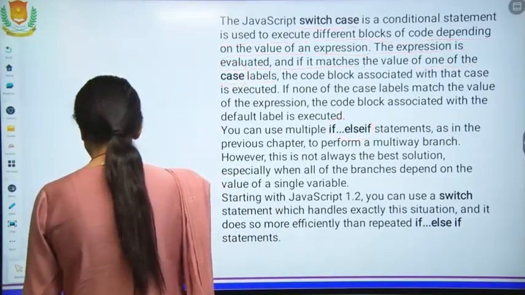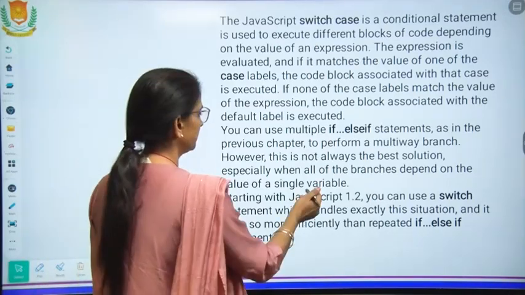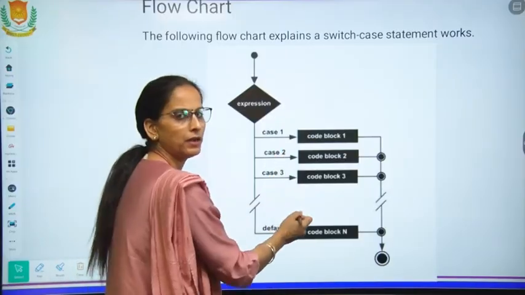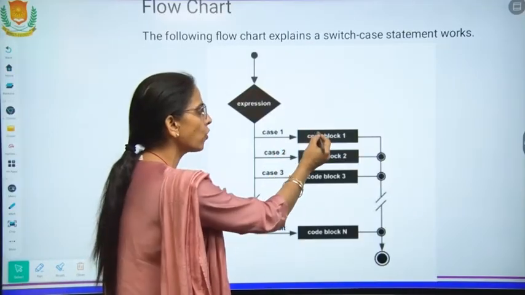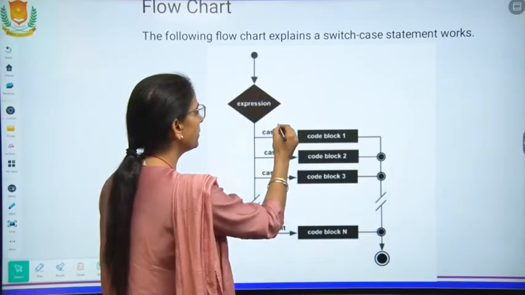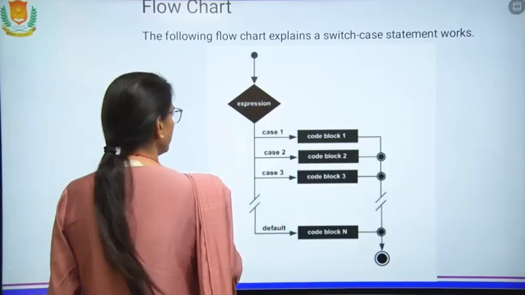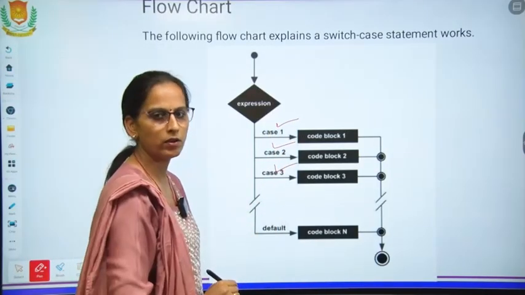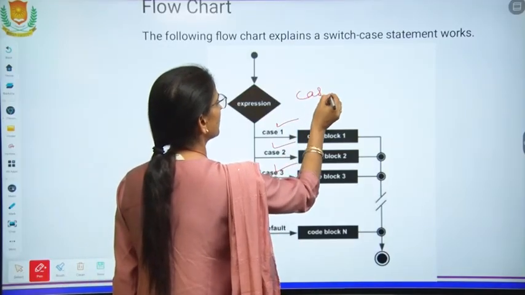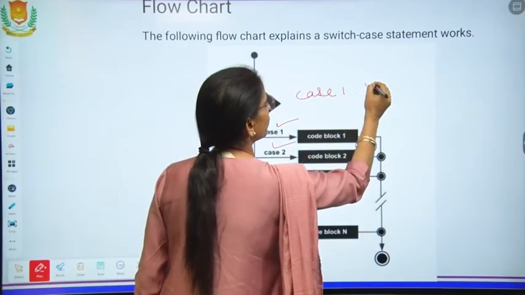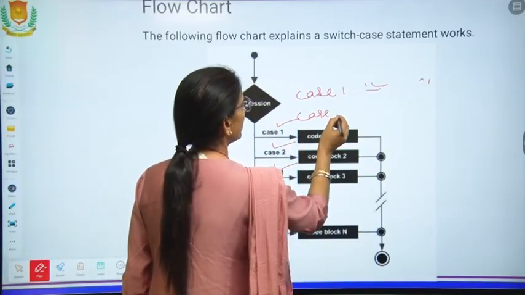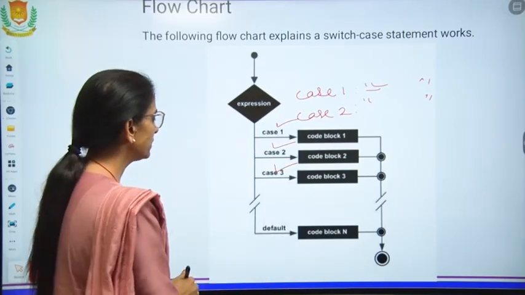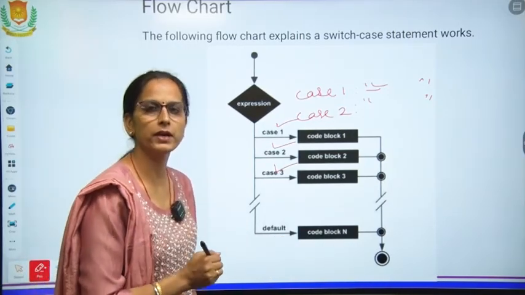So just understand it with the help of an example. In this, multiple cases are there, multiple blocks of statements will be there, and their labeling will be done with the help of cases. Case 1, case 2 and then case 3. For case 1, this particular block will be printed, then for case 2, that particular block will be printed. So this is the alternative of nested if else.